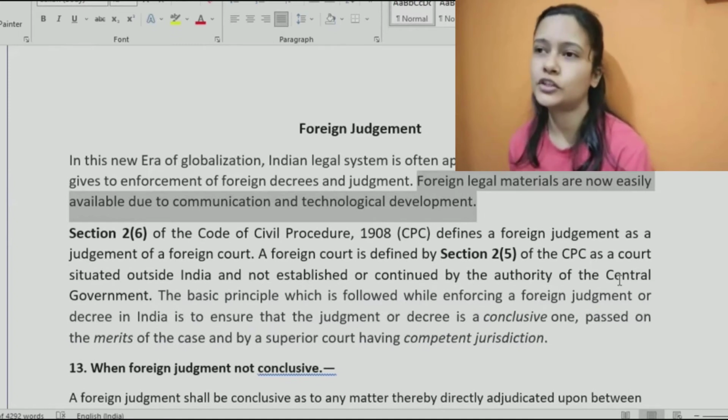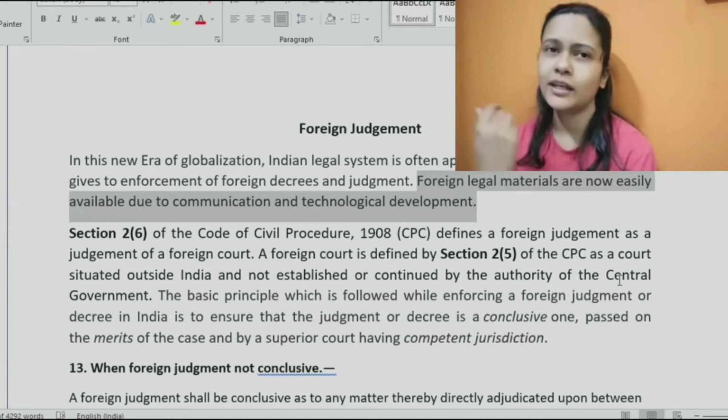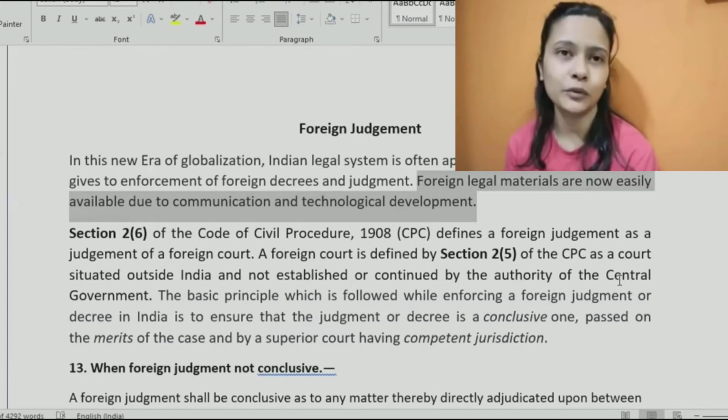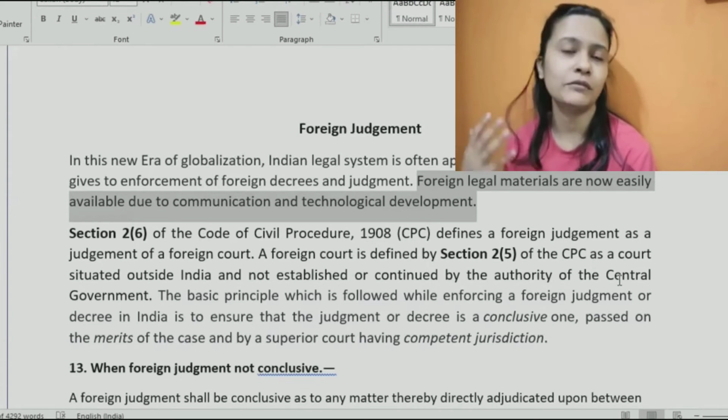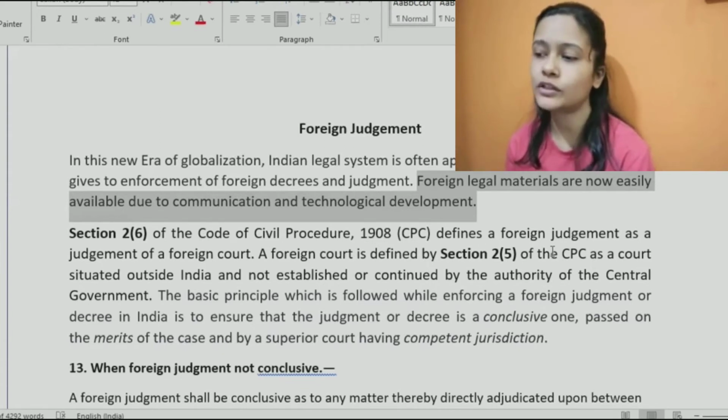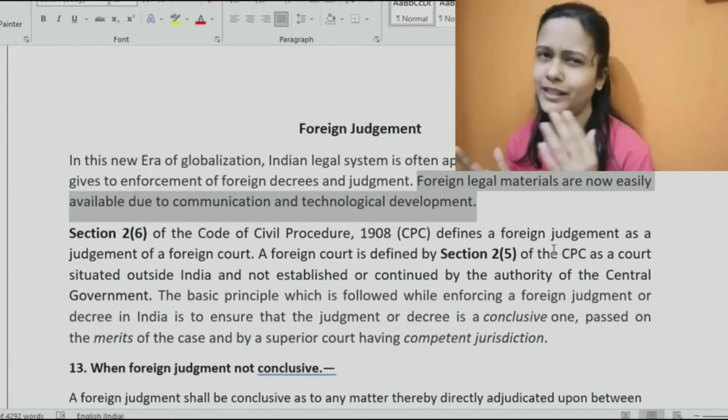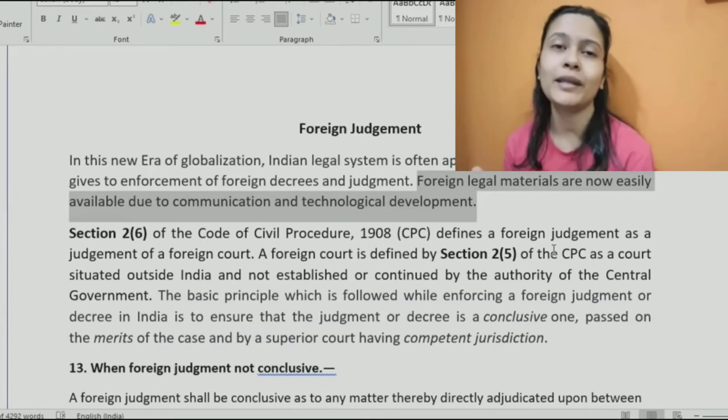If there is a dispute wherein Google was involved in some other foreign country, we get to know it. There was some agreement between Amazon and another company, we came to know about it. It's all because of the improvements in the communication and technological fields. Plus, courts are also coming online, their records are being kept online, and we can easily download copies of the records. We just need a case number or maybe names of parties, and we can easily access everything.